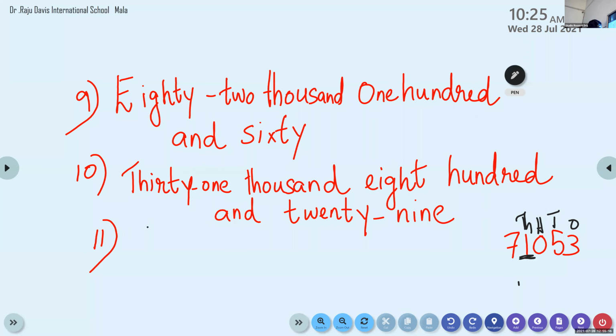Very good. So question number 11, the answer is 1. We know already face value will not change according to the place. Yes?